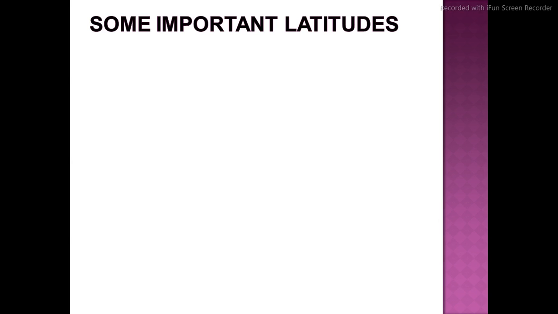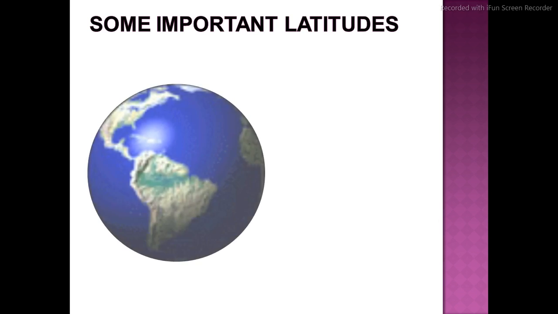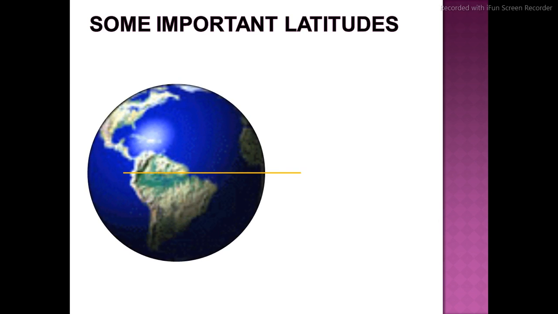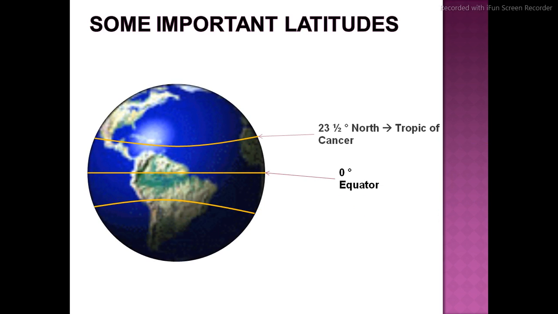Next, some important latitudes which I have shown in this diagram. The yellow line which just now came is the equator, right? Then these 2 lines, first one at the north, Tropic of Cancer, downside Tropic of Capricorn, and the degrees are the same, 23.5 degree. But when you write for Tropic of Capricorn, it's going to be 23.5 degrees south.